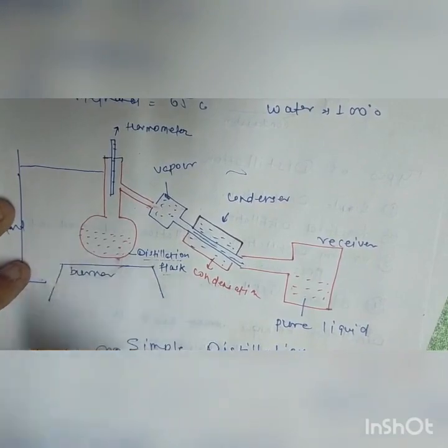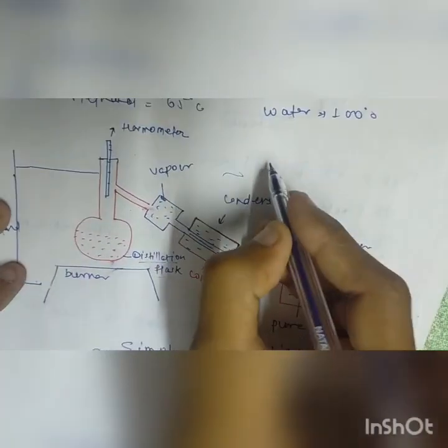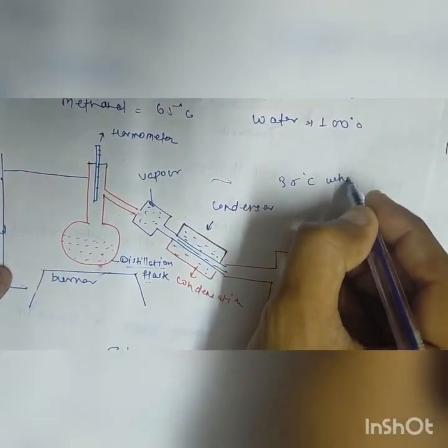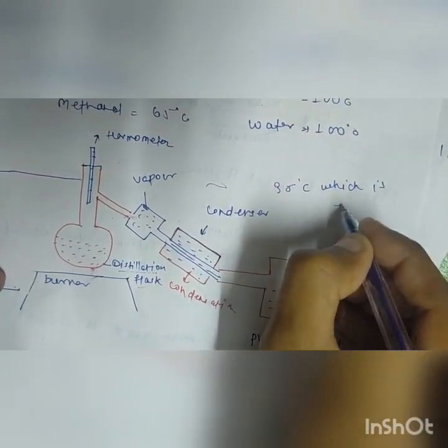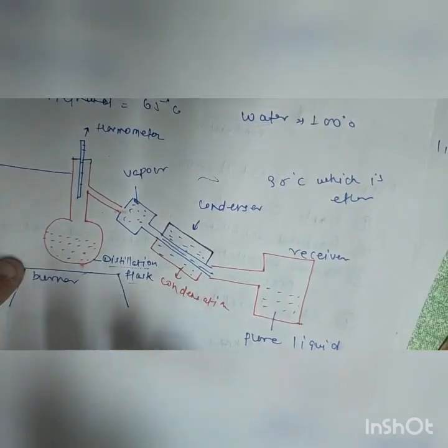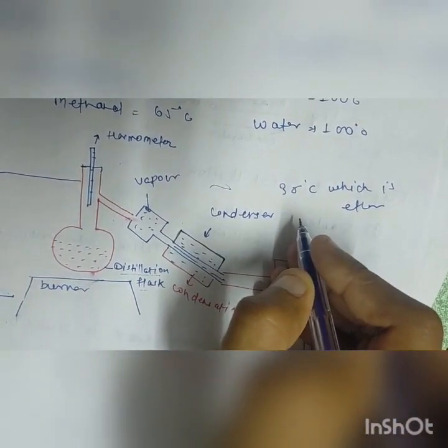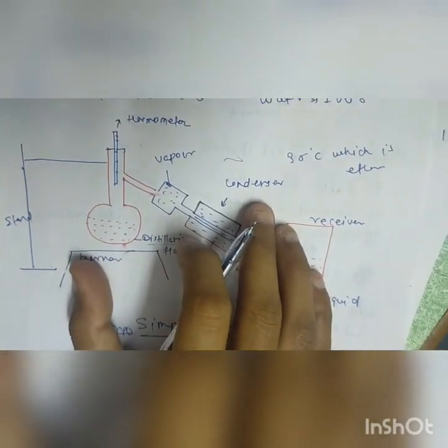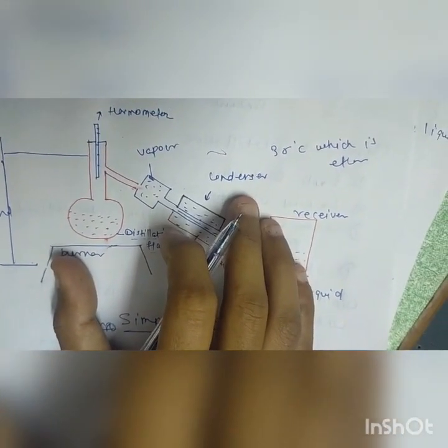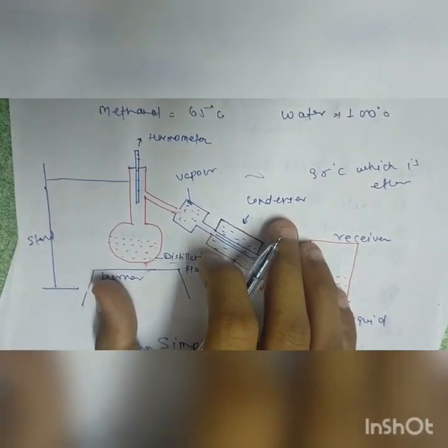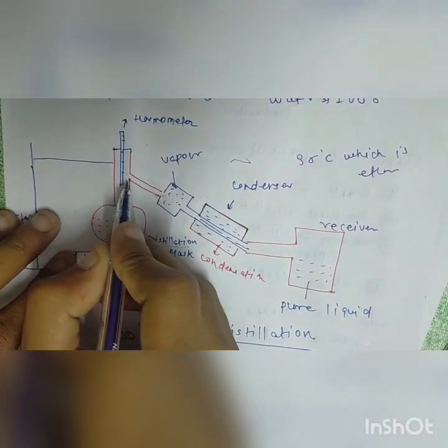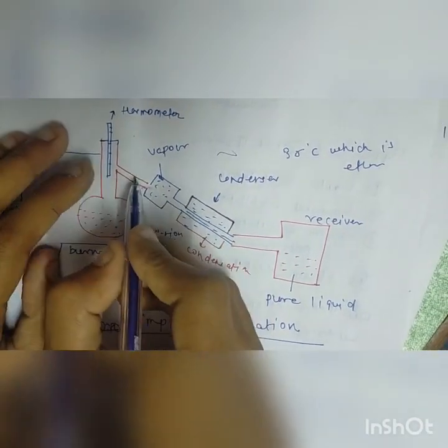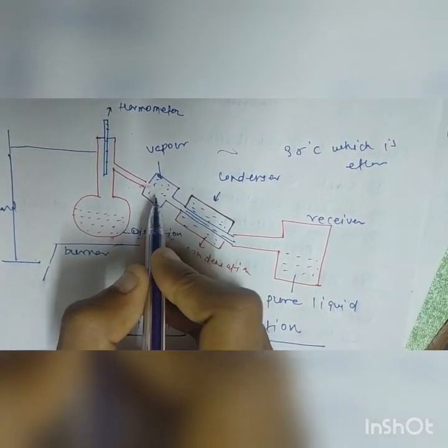The liquid starts to vaporize at 35 degrees Celsius, which is ether. Near 35 degrees Celsius, ether starts to evaporate and rises in the upward direction, and we get the vapor from the side arm into the collector chamber.